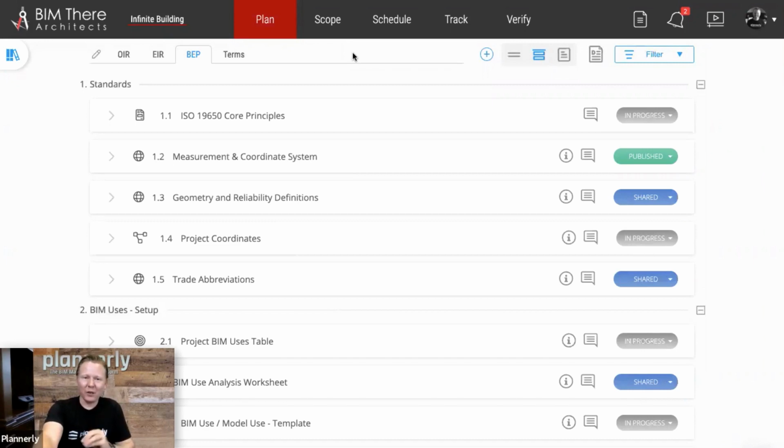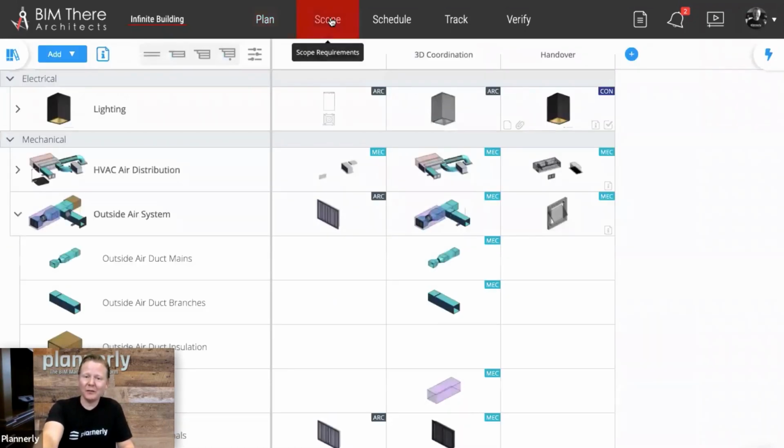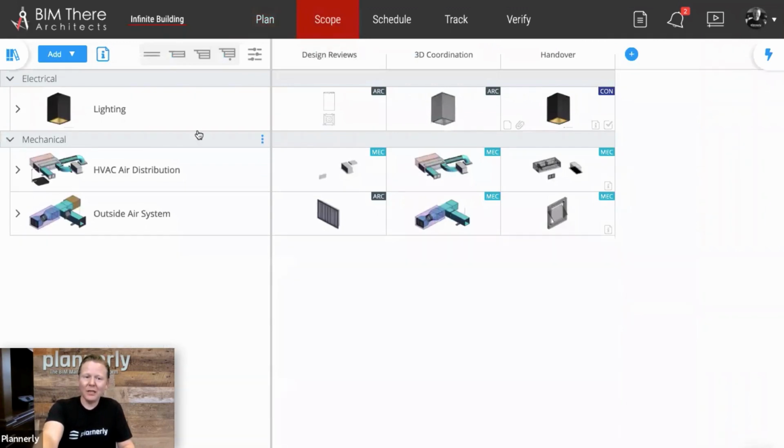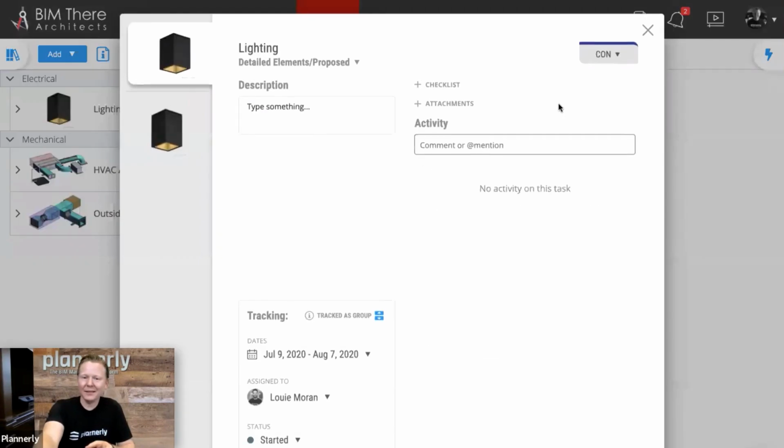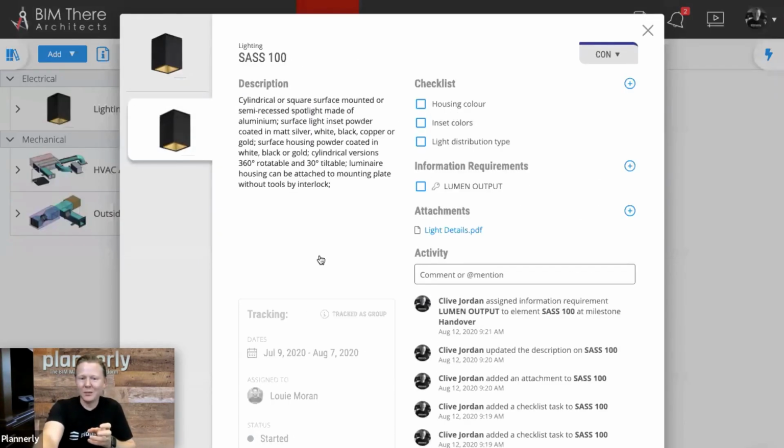Being able to do that all inside of one place that is also the same place that you start scoping the requirements, and not only being able to define your requirements down to this detail for who is required to do it, what team is responsible, what specifically you're looking for, what are the checklist items that you need, what are maybe the specifications required for this, having all of that activity tracked and controlled.